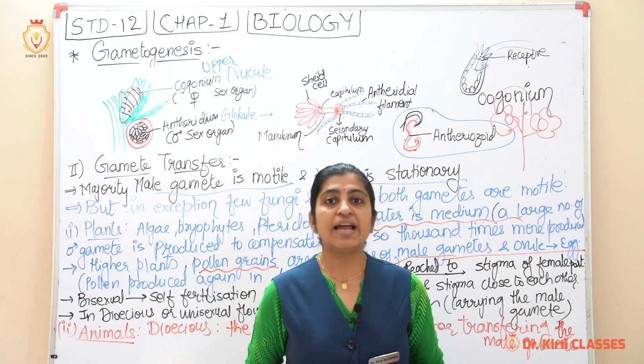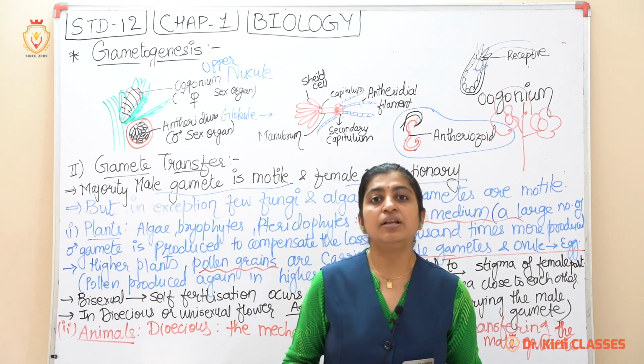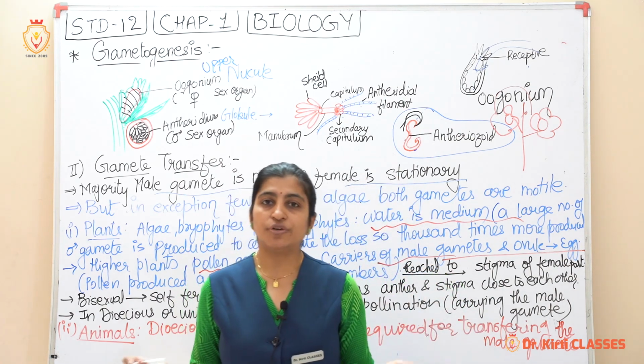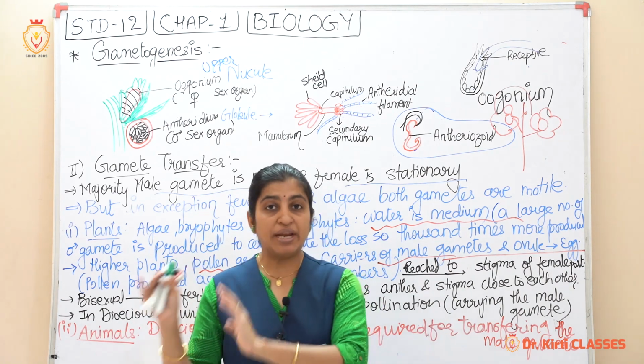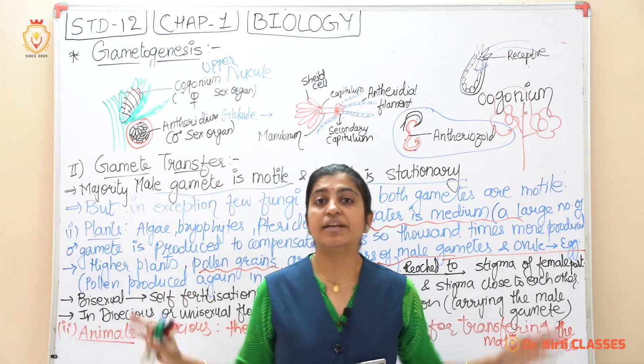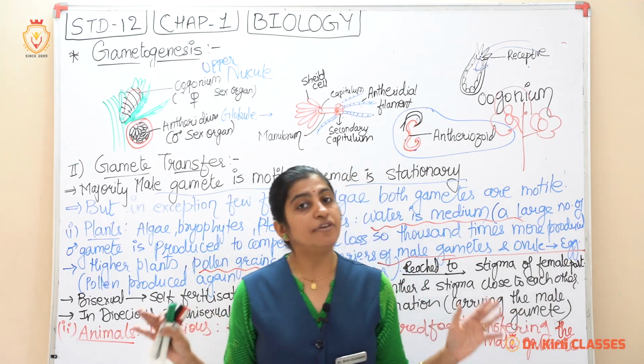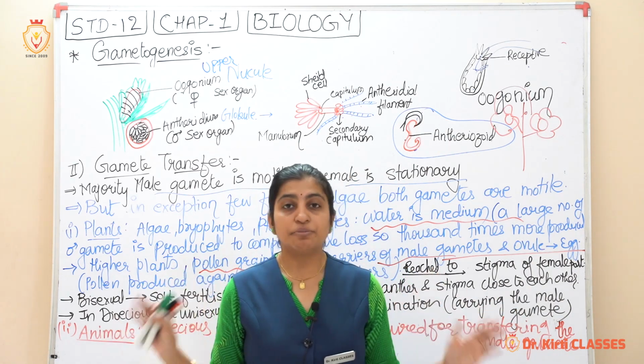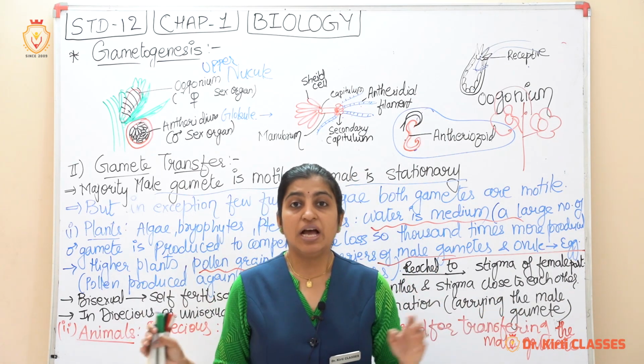We'll see animals now. Almost all animals are dioecious. The male and the female both have different, separate reproductive parts. How does it work?